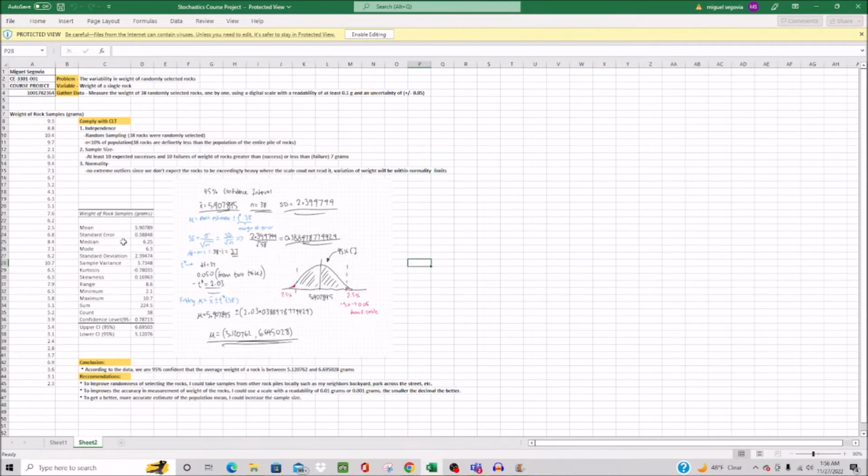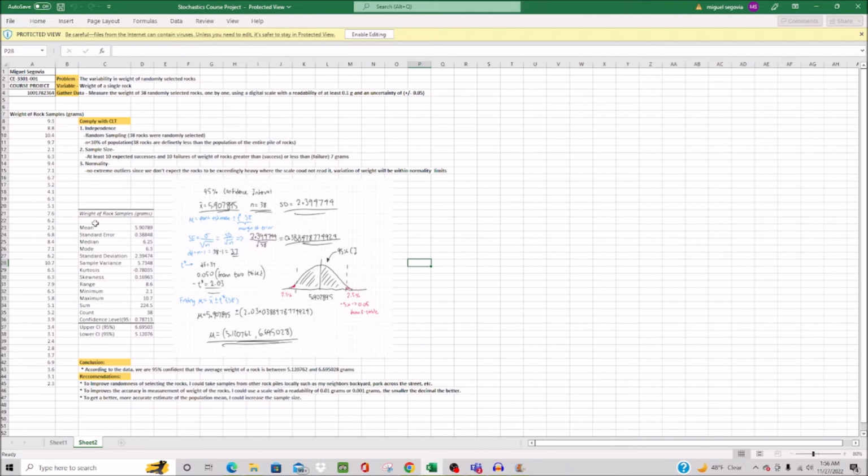Inputting all the data into my Excel spreadsheet, here is the weight of the rock samples in grams. To the right, I have my conditions complying with the central limit theorem, where my random sampling was that the 38 rocks were randomly selected. My sample size was less than 10% of the population, at least 10 expected successes and 10 failures of weight of rocks was taken. No extreme outliers, since we don't expect the rocks to be exceedingly heavy where the scale cannot read it. The variation of the weight will be within normality limits.